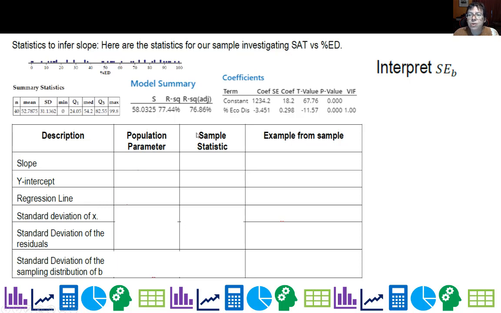Now let's go back to our example with our students. What is the parameter for slope again? It is beta. Mu sub b is beta. Not to be confused with power. I know, it's so annoying. So many similar symbols and names. Our statistic is b. Now, you might see a b0 and a b1, but basically that's what it is. And we get it from the computer printout. That's our estimate for our sample.